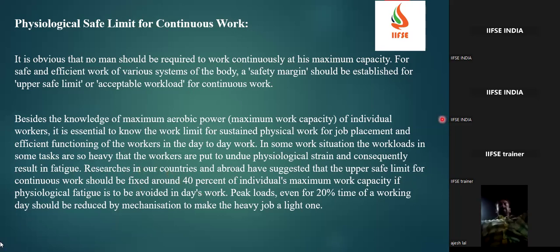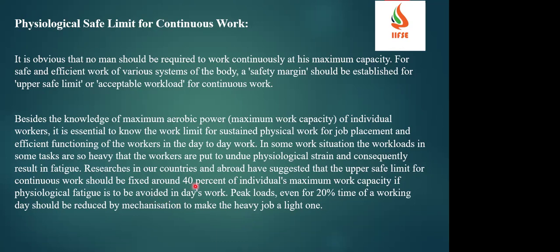The researchers in our country and also abroad have suggested that the upper safe limit for a continuous work should be fixed around 40% of an individual's maximum work capacity if physiological fatigue is to be avoided in a day of work, or peak load, even 20% of time of the working day should be reduced by mechanization to make the heavy job a lighter one. They're telling that 40% of an individual's maximum capacity, you can keep it as a continuous work.